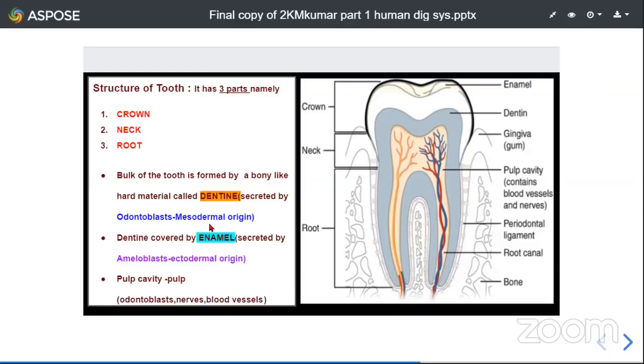Their origin is mesodermal, the middle layer of the three primary germinal layers, whereas the enamel which covers the dentine is secreted by the ameloblast cells, which develop from ectoderm. These two points are very important. Students, do remember this. As far as the examination point of view, generally the neat diagram is asked, not theory. Okay, we move on to the next.